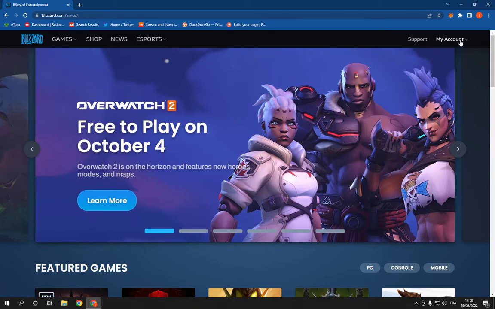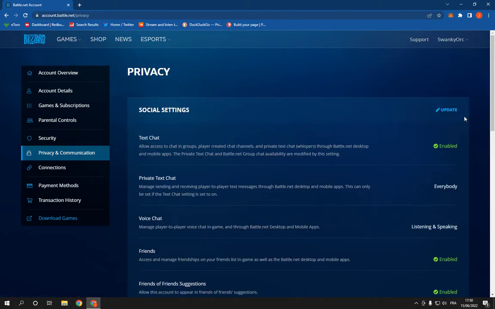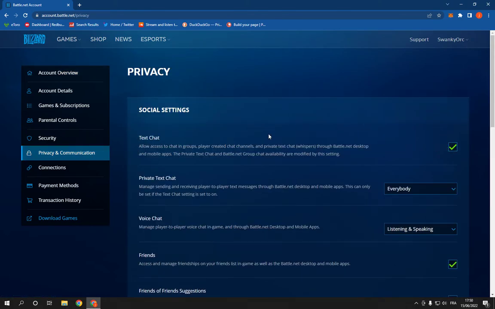Now go here on my account, click on account settings, so it will take you directly to battle.net. Now all what you have to do here is simple. Click on privacy and communication and then click here on update, and here you will find text chat and you will be able to enable it or disable it easily.